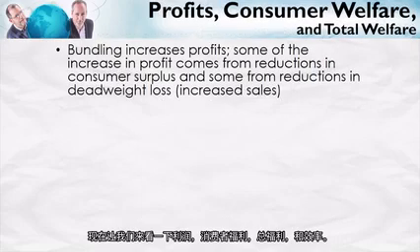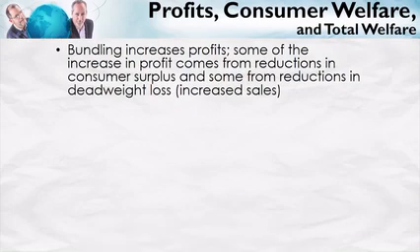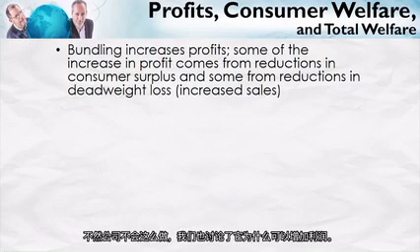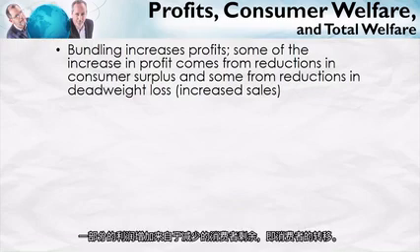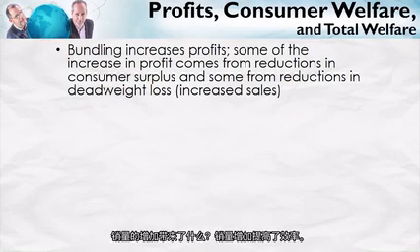Okay, let's say a few words about profits, consumer welfare, and total welfare efficiency. This is a little bit tricky because the results are not perfectly general, but the basic idea is this. Bundling increases profits, otherwise the firm wouldn't do it, and we've seen why it increases profits. Now, some of that increase comes from reductions in consumer surplus, a transfer from consumers, but some of it comes from reductions in deadweight loss. That is, it comes from increased sales.